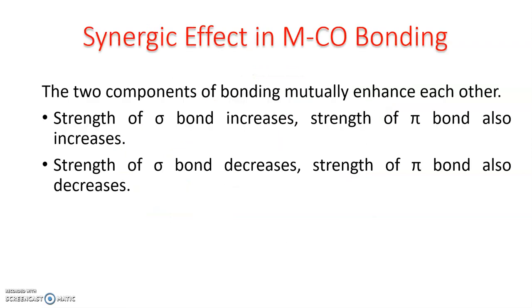The two components of bonding in metal CO bond, that is the sigma and pi bond, show synergic effect, which means they mutually enhance each other. The increase in extent of one leads to an increase in extent of the other, which is called the synergic effect. Now, usually the sigma and pi bond in carbonyls are of comparable strength.